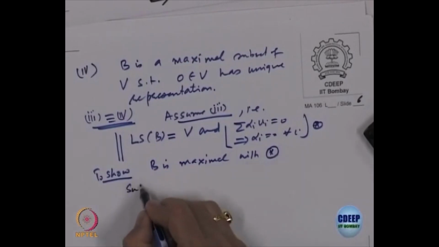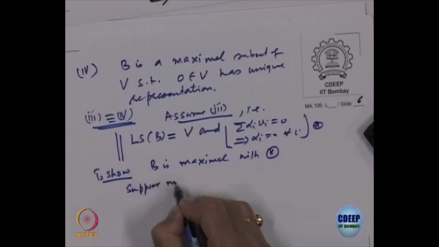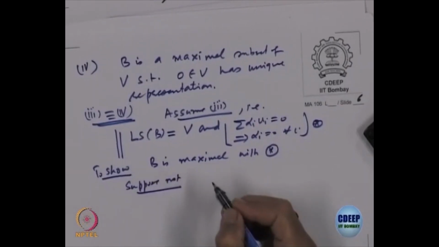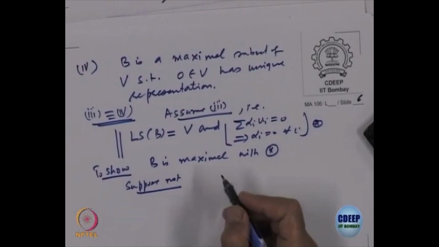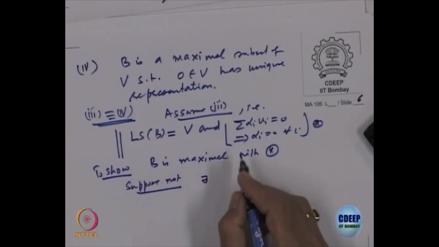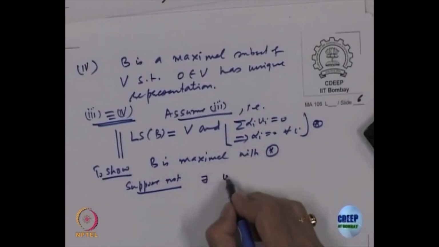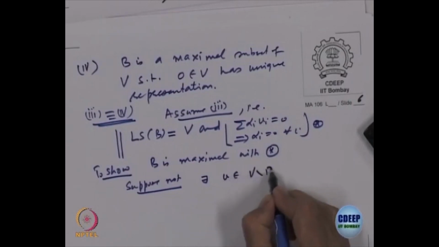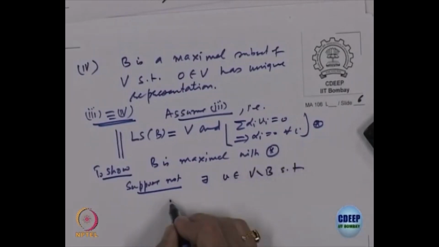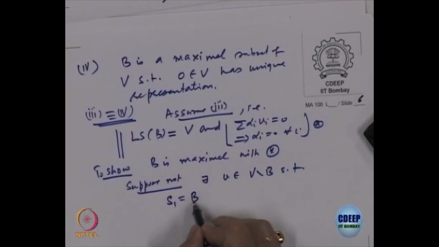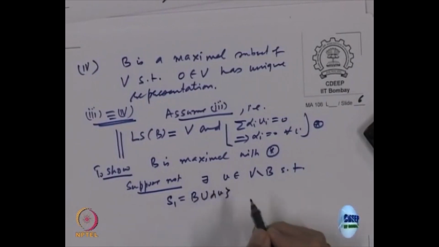Suppose not, suppose it is not, right. That means what? That means there exists something one more which I can add to it, right. So, there exists a V belonging to V minus B such that if I look at S1, which is B union this V, right.